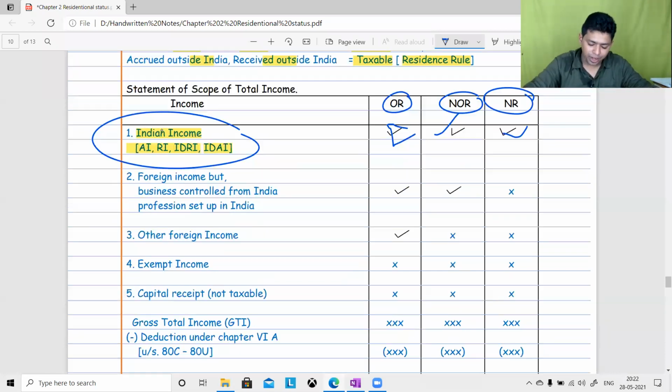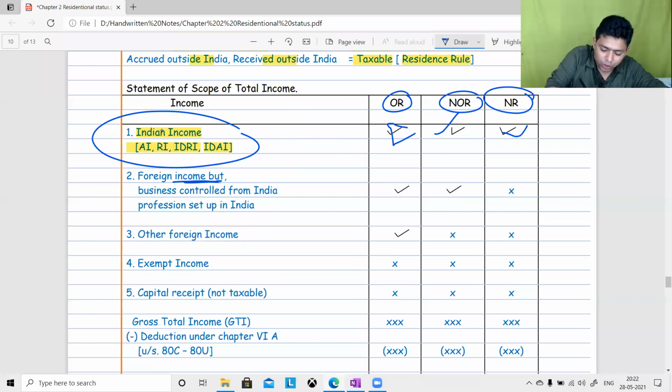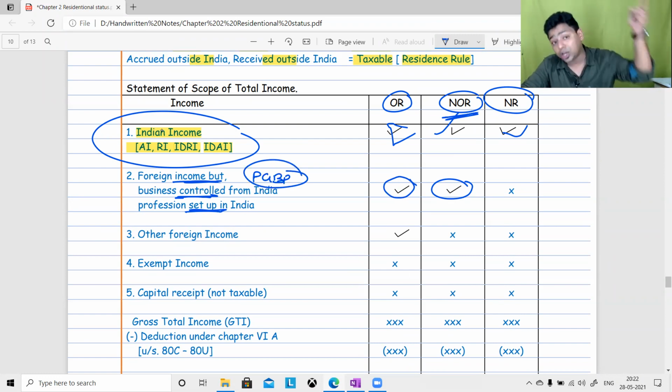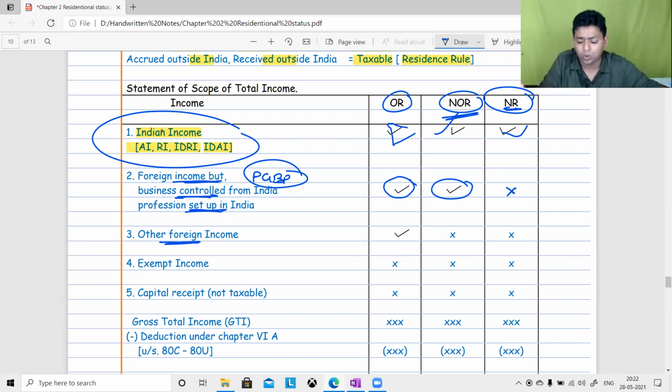Sir, foreign income, but business controlled from India or profession set up in India, this is taxable for OR and NOR. In fact, the NOR category is created only to tax this PGBP income. Many Indians are running foreign businesses which are controlled from India, and we wanted to tax that. But one thing is for sure, you will never see a non-resident paying tax on foreign income. That is not possible. So what about other foreign income over which India doesn't have any control or relation? That is also taxable, but only in the hands of an ordinary resident, not in the hands of non-ordinary resident and non-resident.